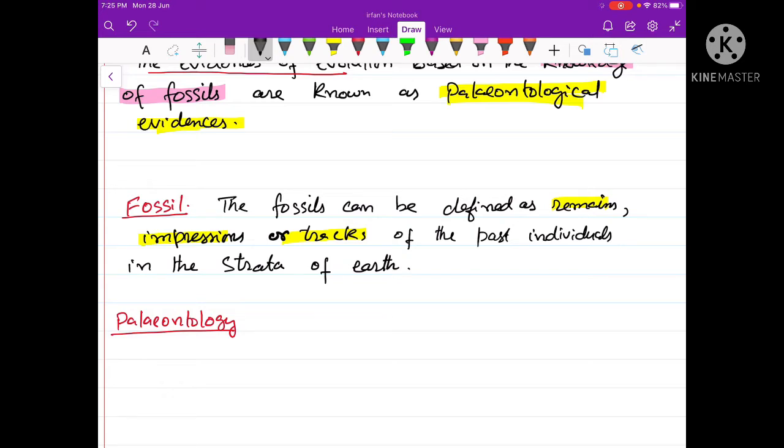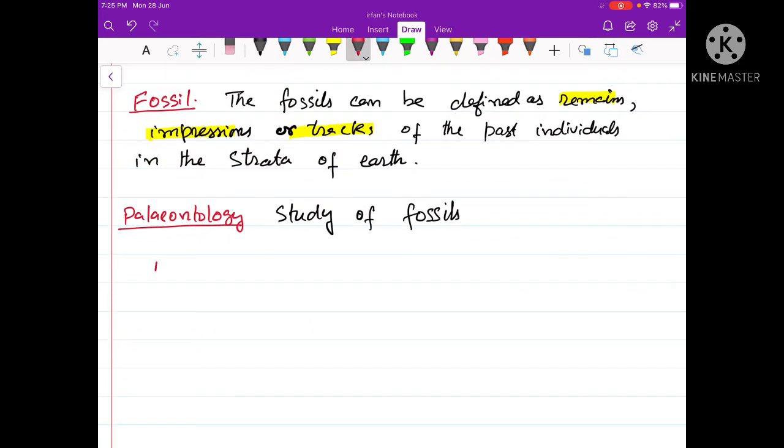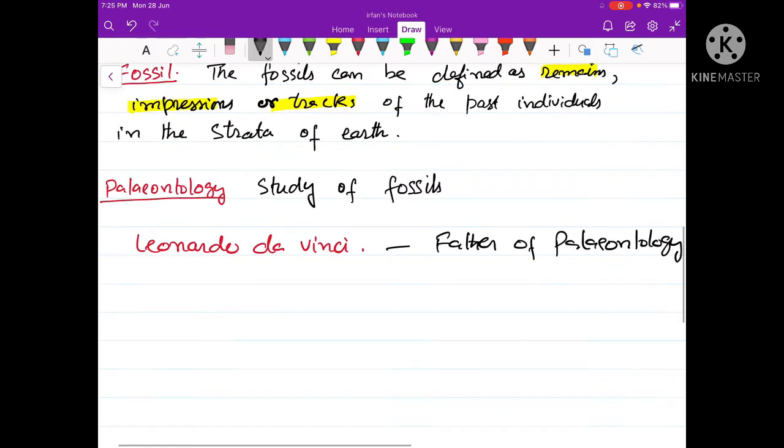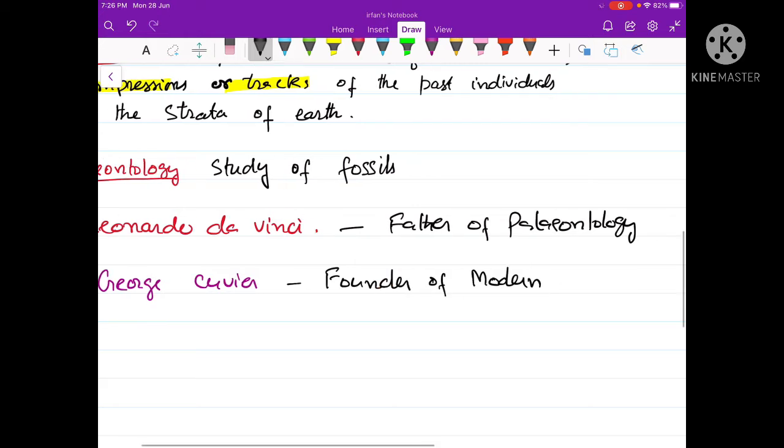The science that deals with the study of fossils is called paleontology. The famous painter and inventor Leonardo da Vinci is regarded as the father of paleontology. However, modern paleontology was founded by George Cuvier. Therefore, George Cuvier is regarded as the founder of modern paleontology.